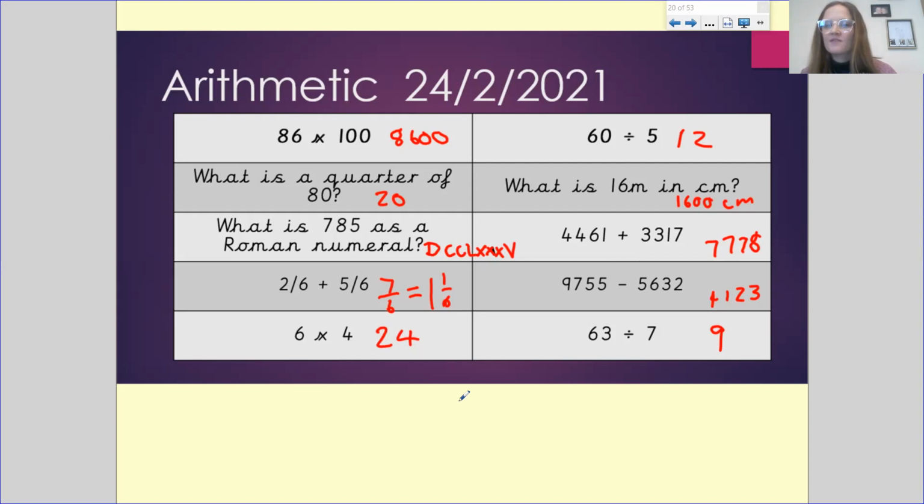60 divided by 5 is 12. What is 16 meters in centimeters? It is 1,600 centimeters. 4,461 plus 3,317 is 7,778. 9,755 minus 5,632 is 4,123. And 63 divided by 7 is 9.